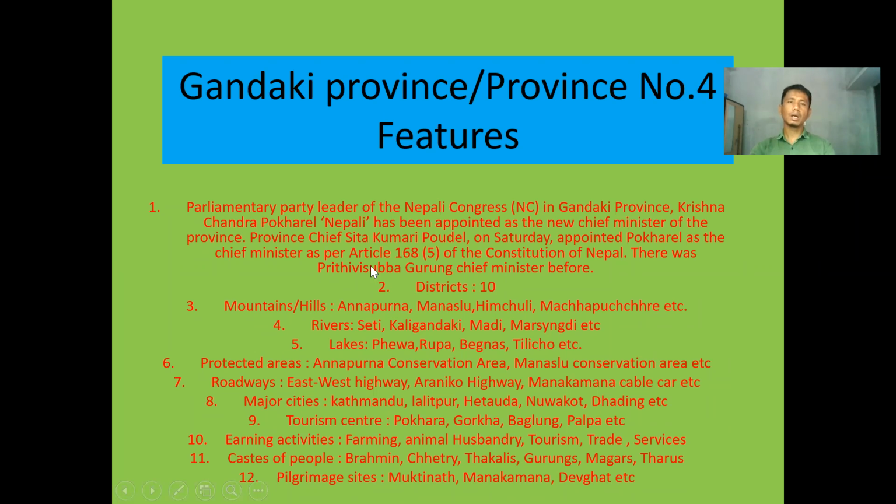Similarly, another feature of this Gandaki province is that the Annapurna conservation area lies there, and the Manaslu conservation area lies there. These have really changed into tourist destinations. And the East-West Highway also passes through this Gandaki province. You might know the East-West Highway starts from the east and ends in the west, and it passes through most of the provinces of Nepal. You might know. Therefore, this East-West Highway even passes through the Gandaki province. I hope you are listening there, guys.